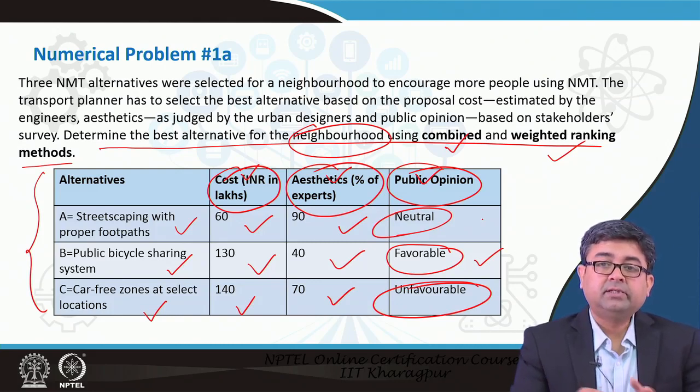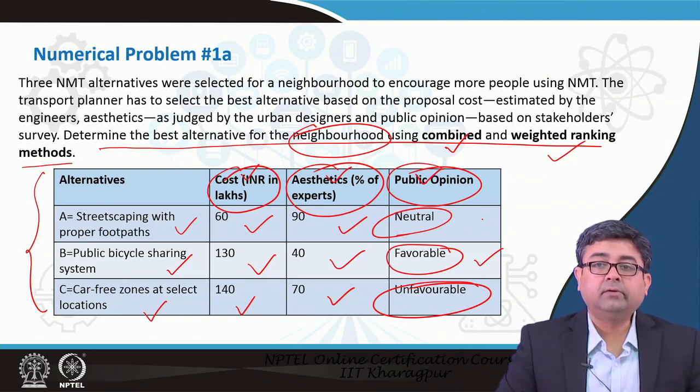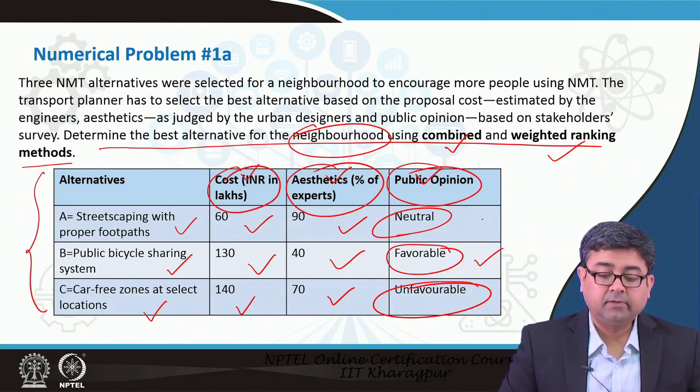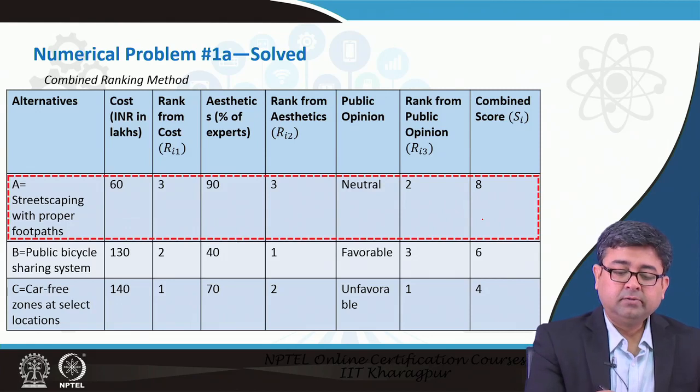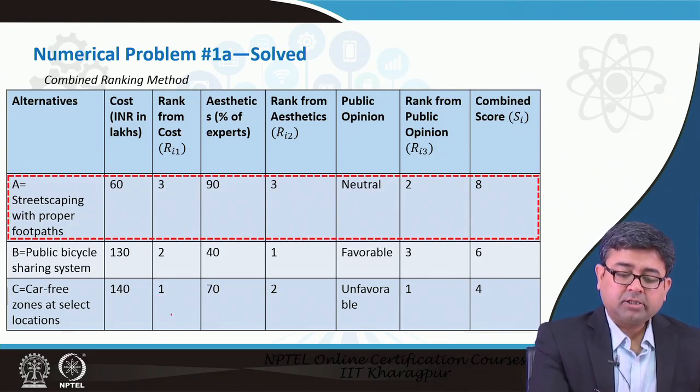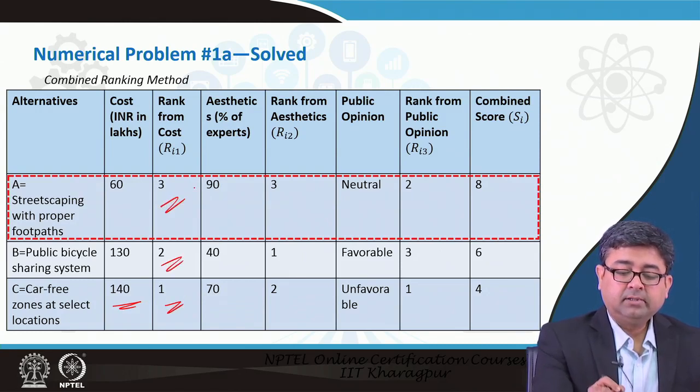Now that you have these three different criteria, how do you determine which is the best alternative? If you just use the combined ranking method, you give ranks based on cost, so the most expensive, project C, gets 1, then 2, then 3.